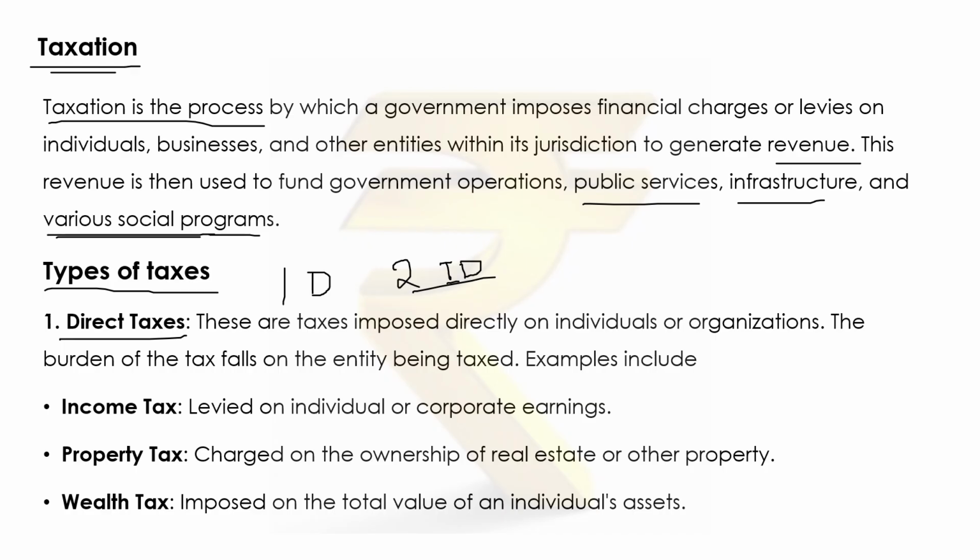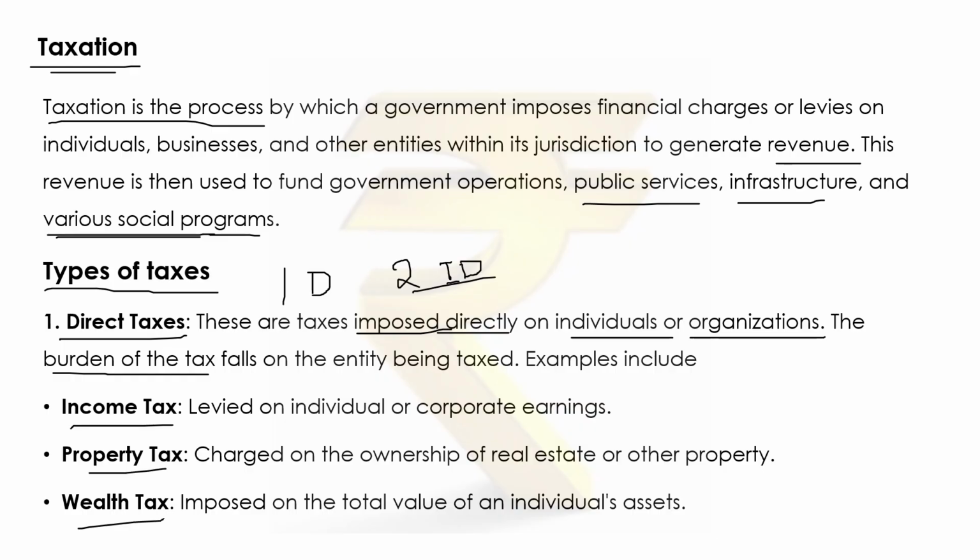The direct taxes are taxes imposed directly on individuals or organizations. The burden of the tax falls on the entity being taxed. Examples include income tax, property tax, wealth tax.